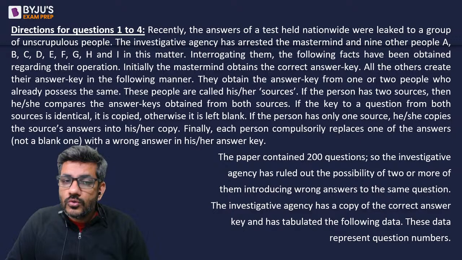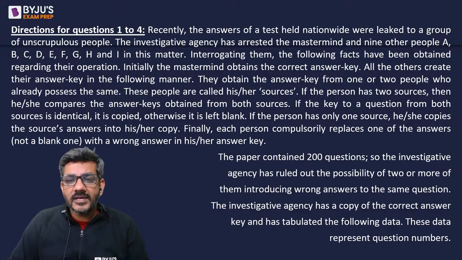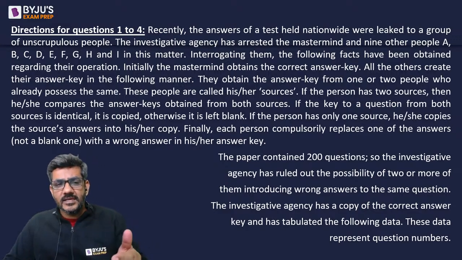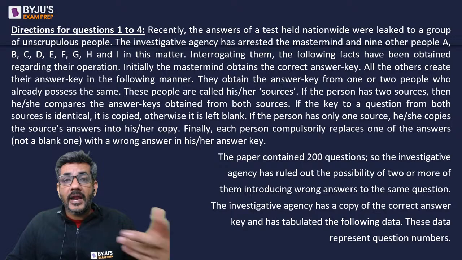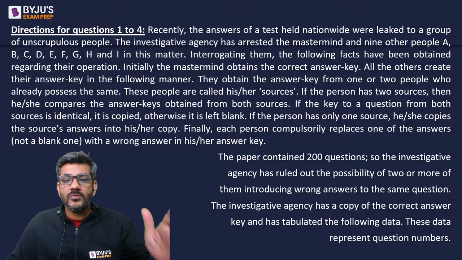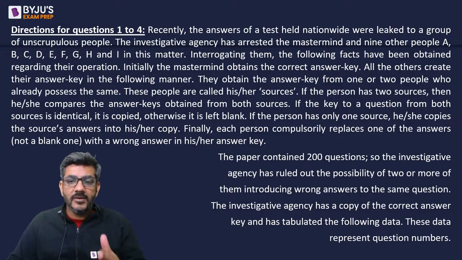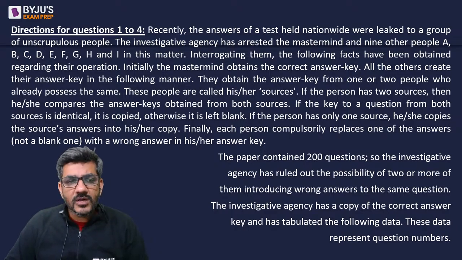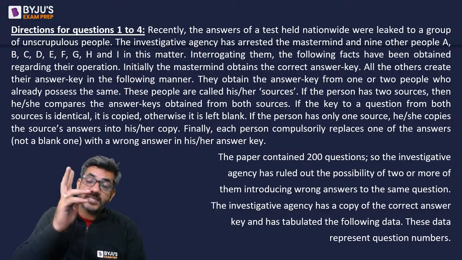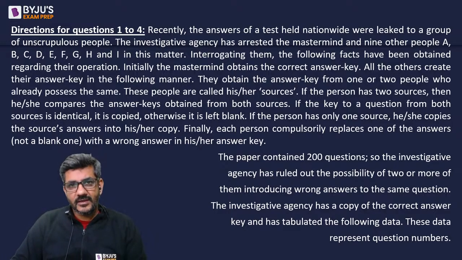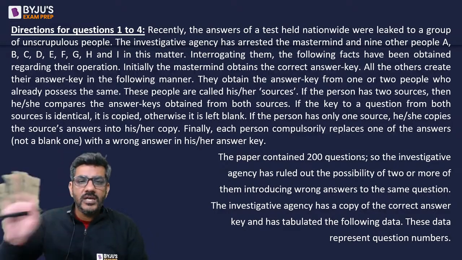If the person has 2 sources, then he or she compares the answer keys obtained from both sources, right? So if a person is, let us say, getting the answer key from A and B, he will just compare their answers. What answer is given by A to question number 1, what answer is given by B, similarly for question number 2, question number 3, question number 4, and so on. If the key to a question from both the sources is identical, it is copied. अगर दोनों source ने same दिया है answer, it will be copied as it is. Otherwise it is left blank. ठीक है, अगर दोनों का आंसर मैच नहीं कर रहा, they would leave it blank.